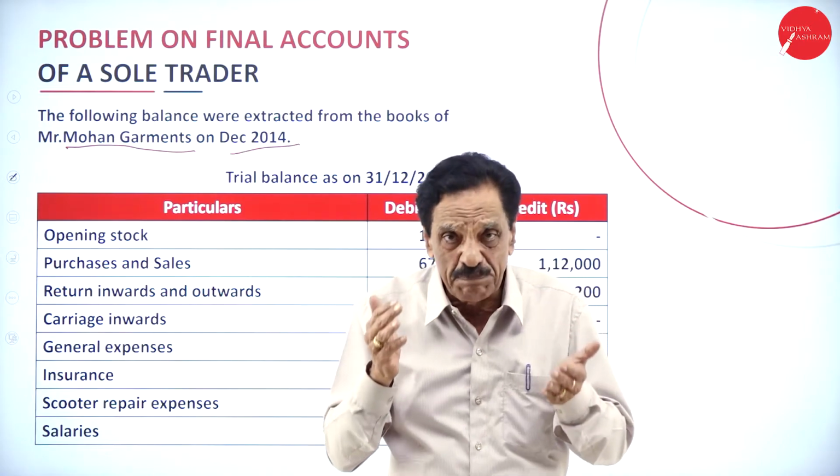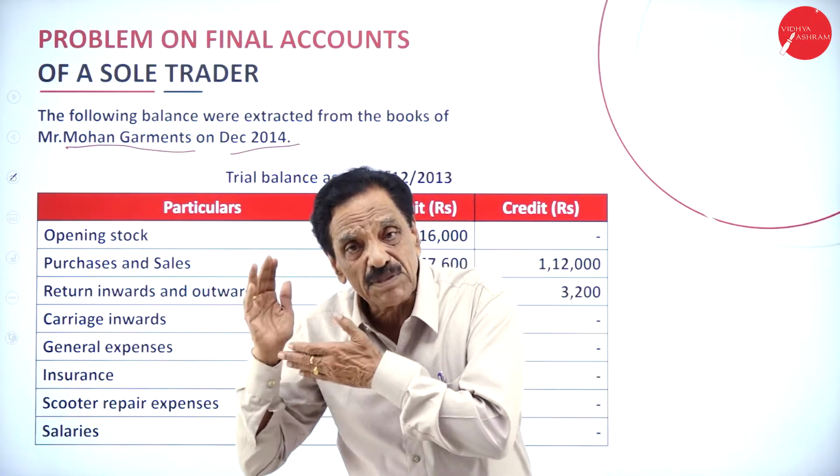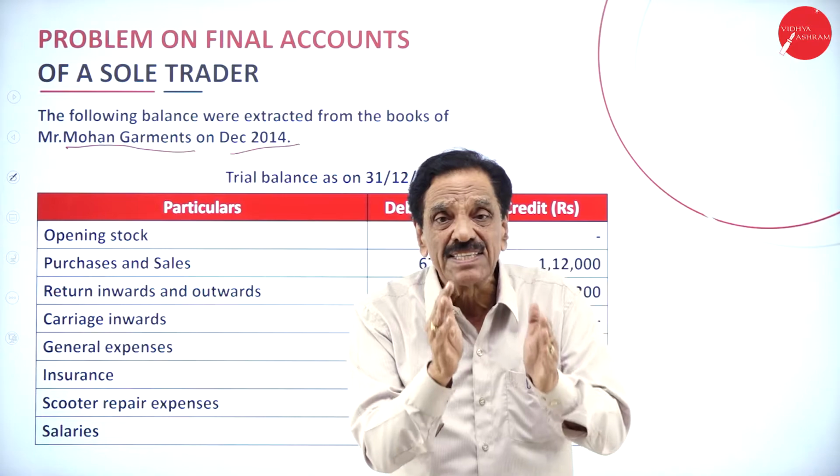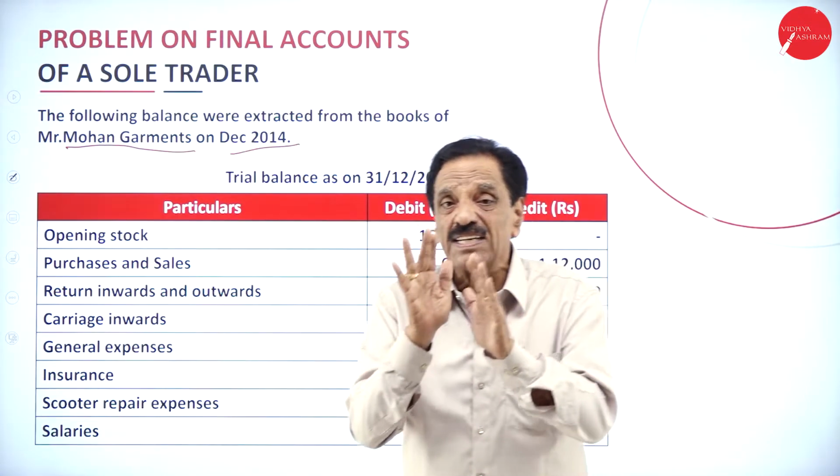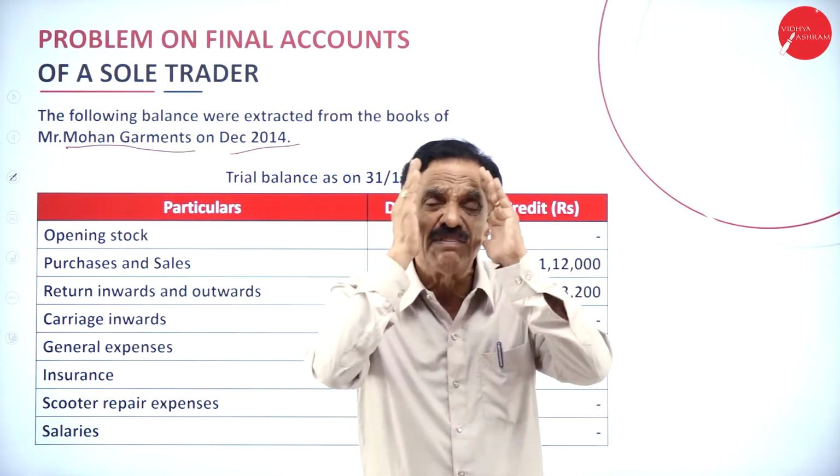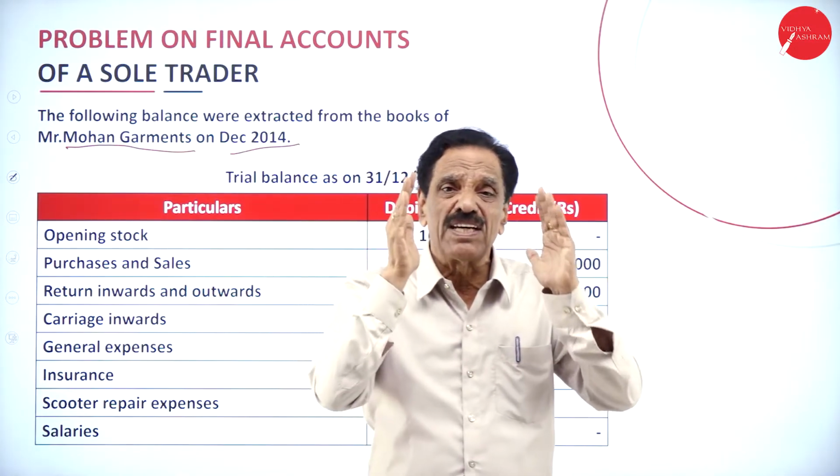They did not apply the principle. What does the debit side show? Assets and expenses. The credit side shows incomes and liabilities. It's a very good base in order to do the final accounts.